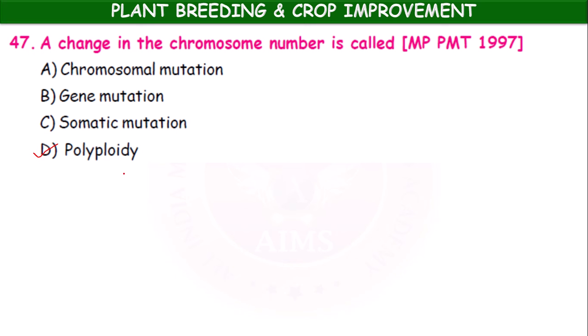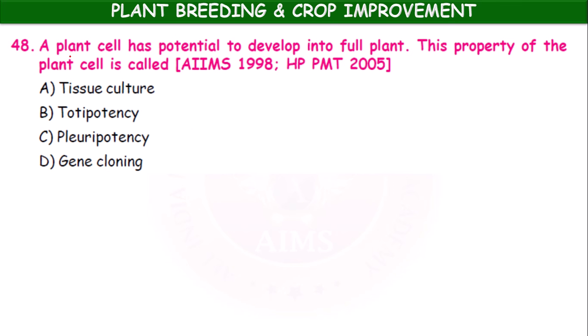Okay. So, if it is 1, monosomic; if it is 2, disomic or diploid; then 3 sets, triploid; 4 sets, tetraploid or polyploid. Polyploidy, a change in the chromosome number.